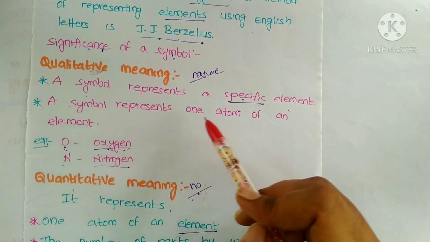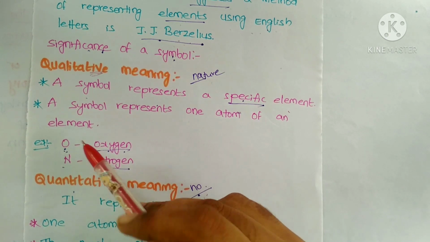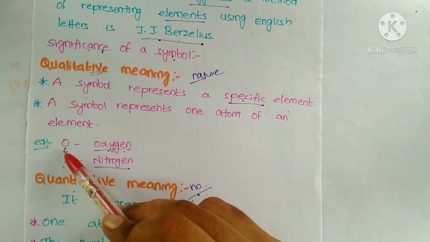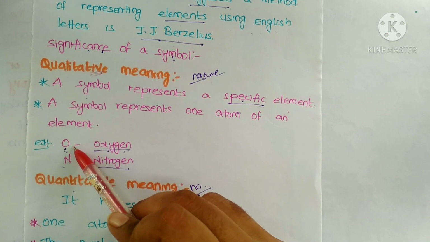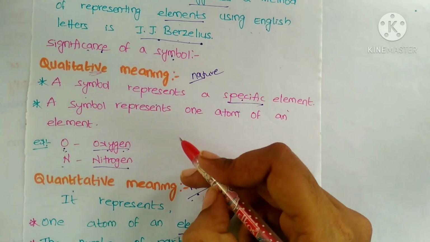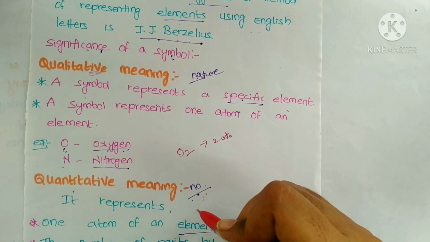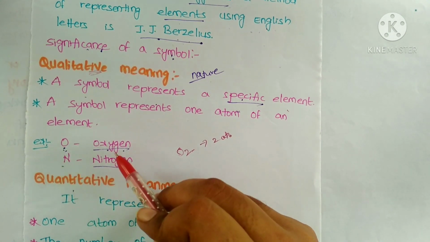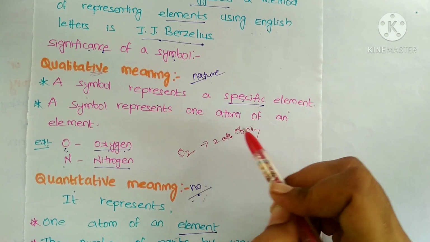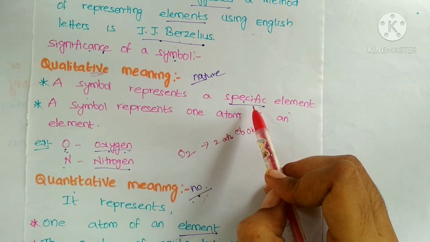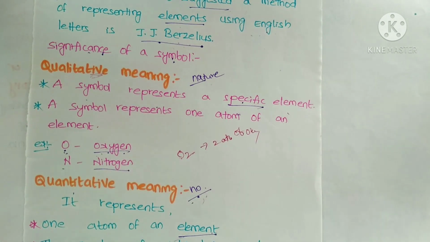And a symbol represents one atom of an element. Even by seeing its symbol we can easily say, for example, if you take oxygen, the symbol is O. How many O are there? One. So it represents one atom of oxygen. If it is O2, it indicates two atoms of oxygen. So one O means one oxygen atom, two O means two atoms of oxygen. A symbol specifies one specific element and represents one atom of an element.